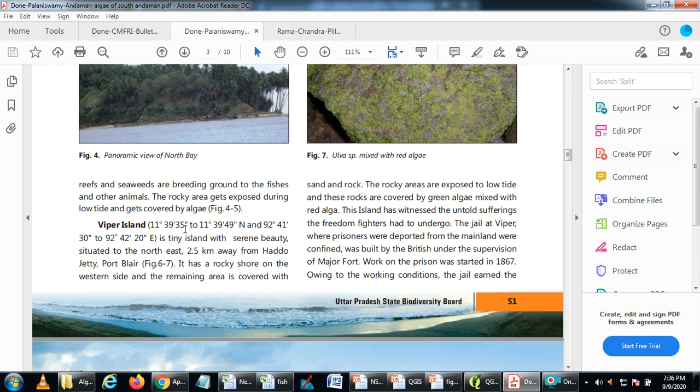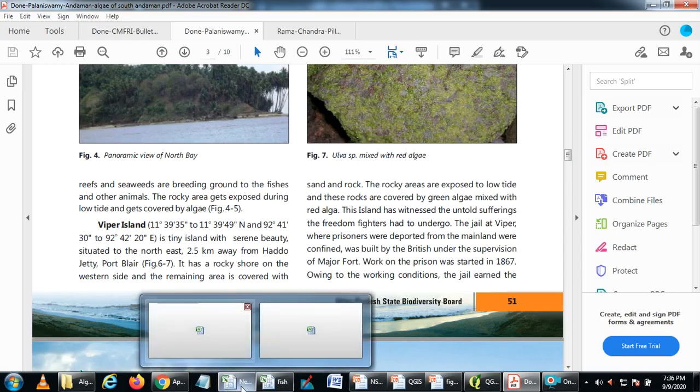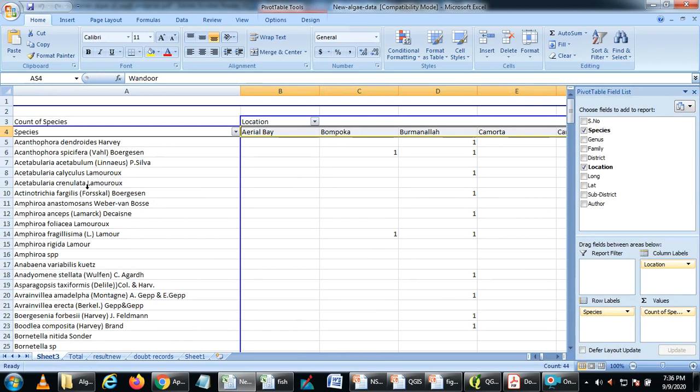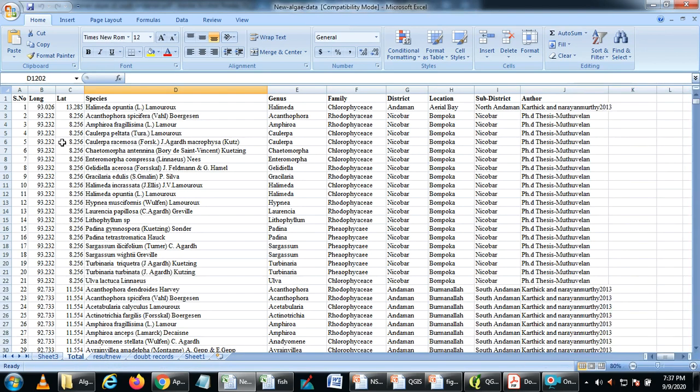First, we have to collect all this literature review and put it in an Excel file to create a database. Initially, when I created the database, the entire thing was without any coordinates. Later on I sorted it out using a pivot table. I tried to see what the species is and in which island it is found. Then I integrated the location along with the coordinates I had collected.